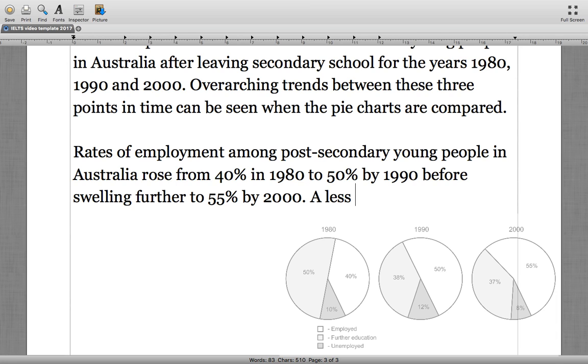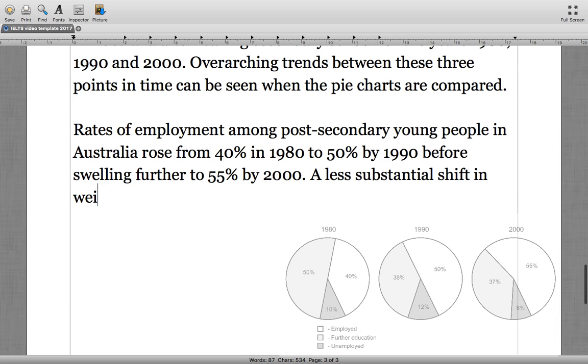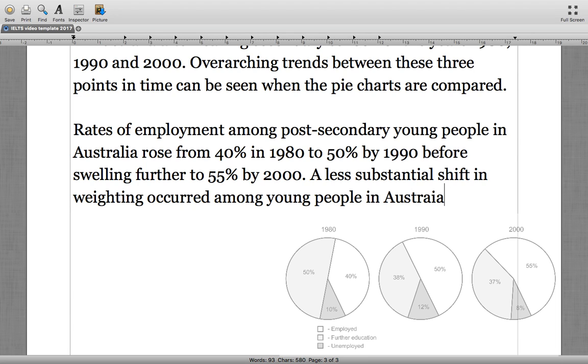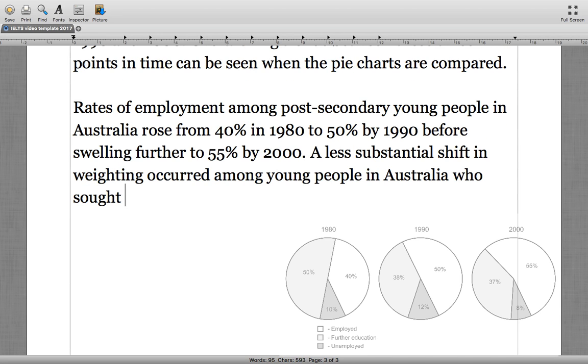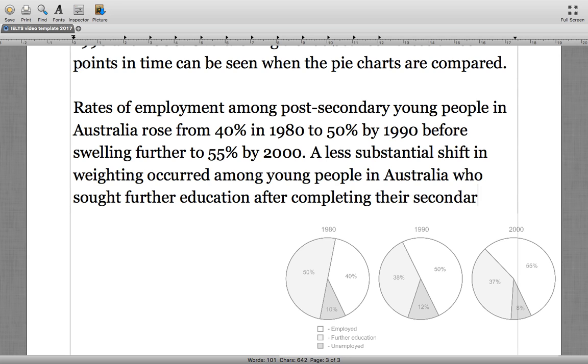A less substantial shift in weighting occurred among young people in Australia who sought further education after completing their secondary studies.